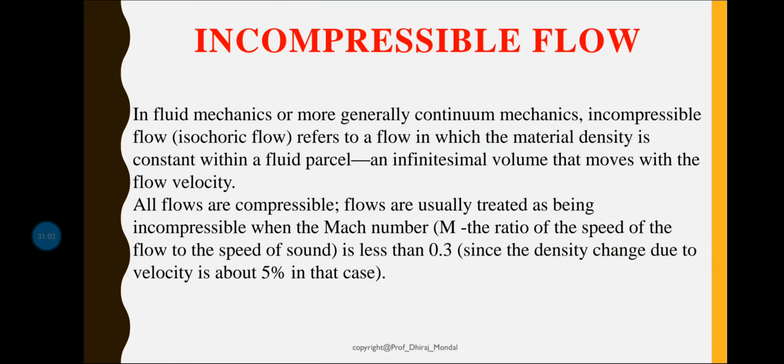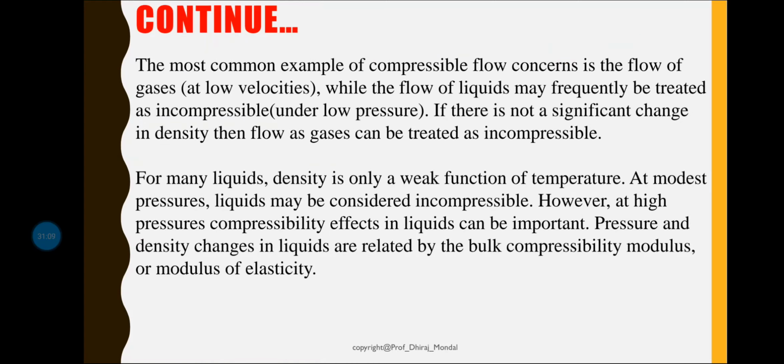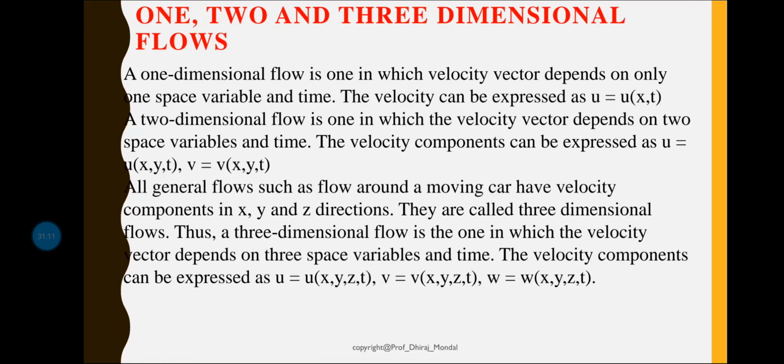Now let us talk about one dimensional, two dimensional and three dimensional flow. One dimensional flow is that type of flow in which the flow parameter such as velocity is a function of time and one space coordinate only, say x.